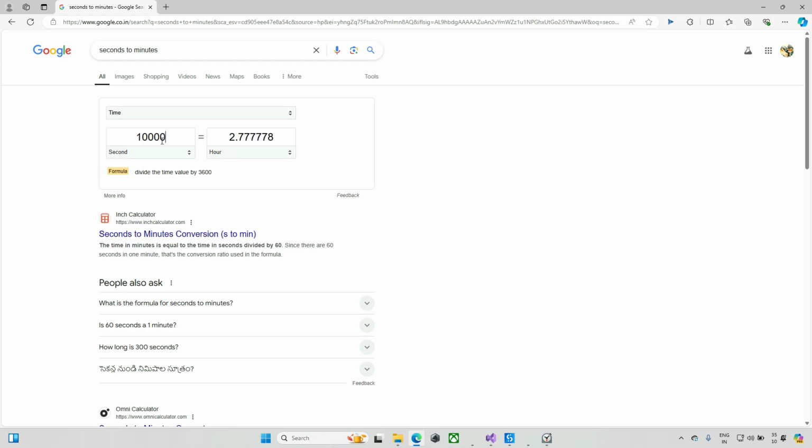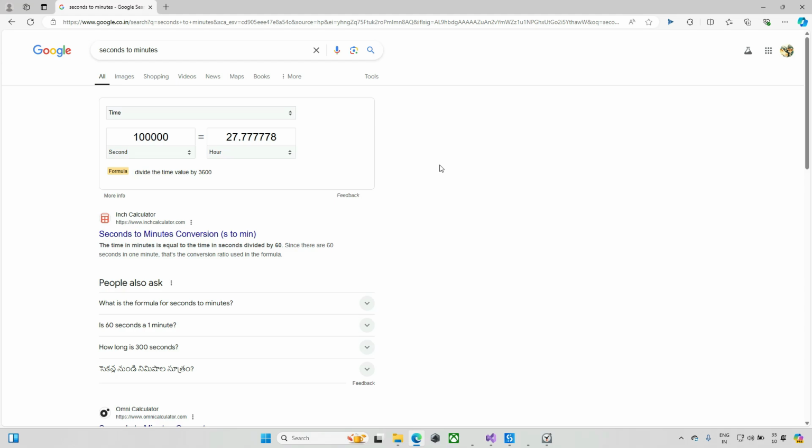So let me type 1 lakh seconds. When I convert it to hours, it will take around 27 hours. That would occupy my time for around 24 hours or more, which means more than 1 day. In a business, that would have a huge impact.